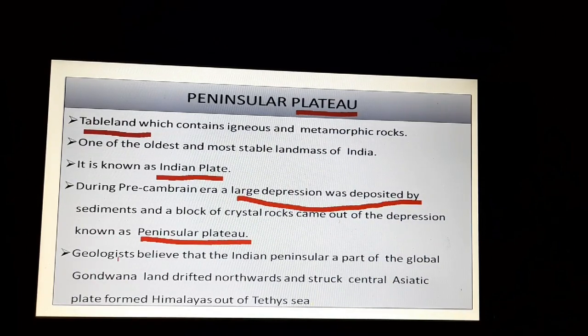And the people who've been studying geology believe that when a part of the Gondwana land, now what is the Gondwana land? It's the southern part of the Pangaea. You studied about the continental drift theory in class 11, and Gondwana land was a part of the Pangaea. When the Gondwana land drifted northwards, it struck the Central Asiatic plate and it formed the Himalayan mountains which came out of the Tethys Sea, right? So that was the formation of the Peninsular Plateau.